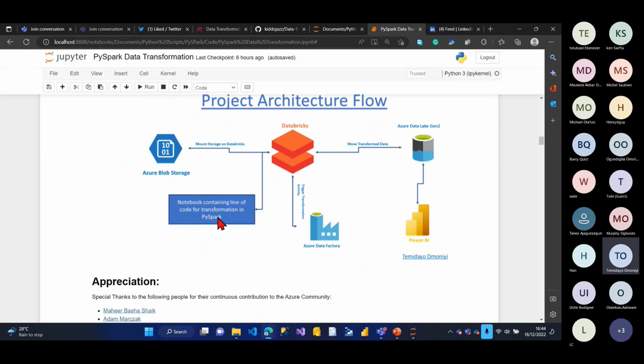So let's do an imagination. Imagine one of you guys is the data analyst, the data engineer of your company, and you're trying to migrate your data from your Azure Blob Storage to Azure Data Lake Gen 2. The data analysts and the data scientists, who are the end users, want to connect to your Azure Data Lake Gen 2. And I tell you, okay, Andrew, what you should do for me is just give me a summarized version of the data.